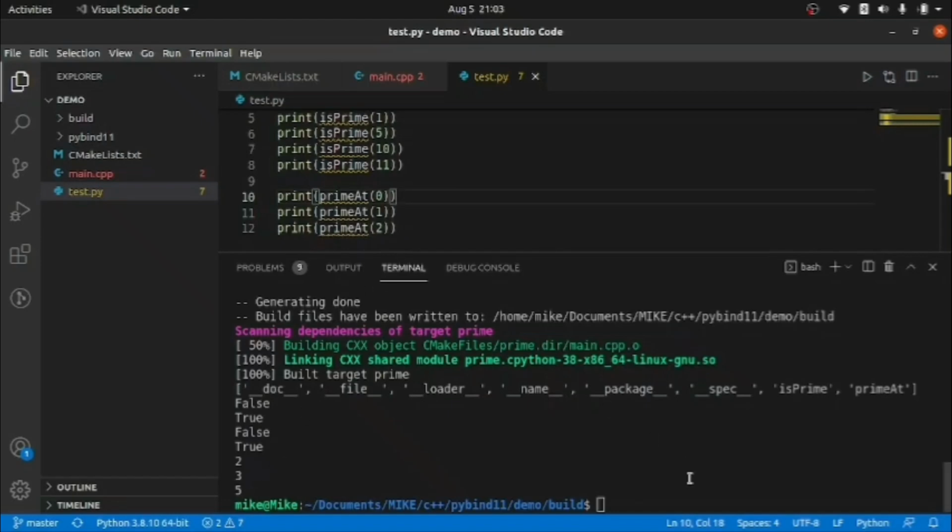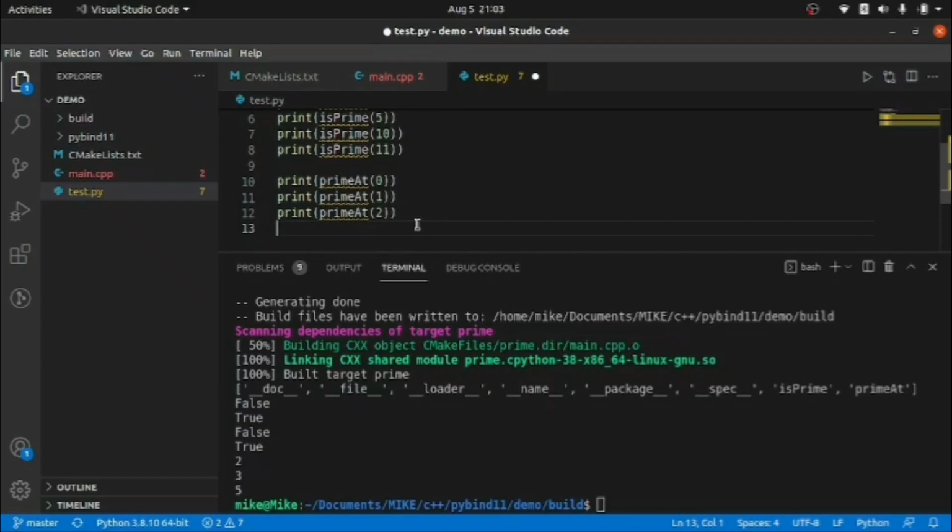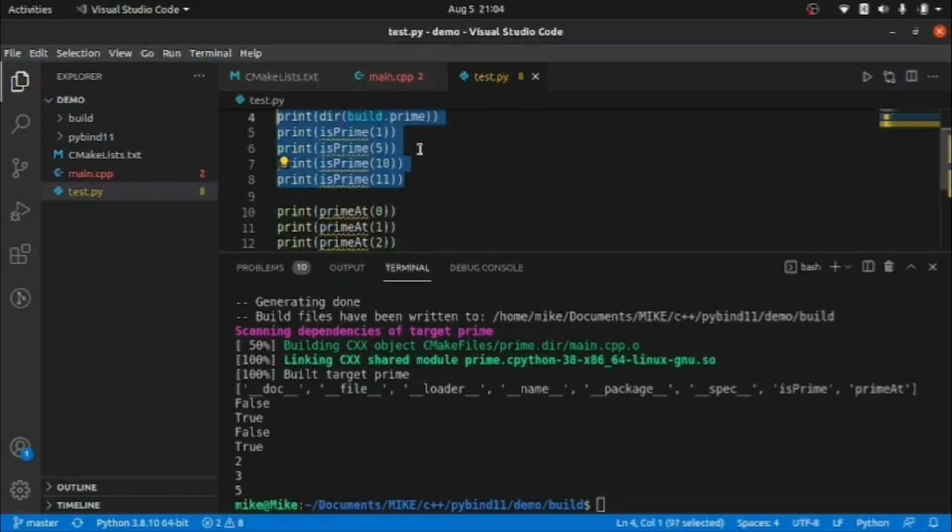Now as we have seen in my previous video, where I was talking about why Python is slow, part 2, in that video we checked the index of 9999. So here we will try to check whether it takes the same time. In that video, when I ran that piece of code in Python, it took around 12 to 15 seconds. Now we have written the code in C++ and we are integrating it into Python, and now we are checking the time. Let me comment these things out so that they won't affect us here.